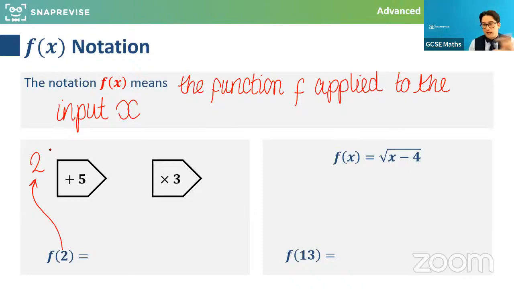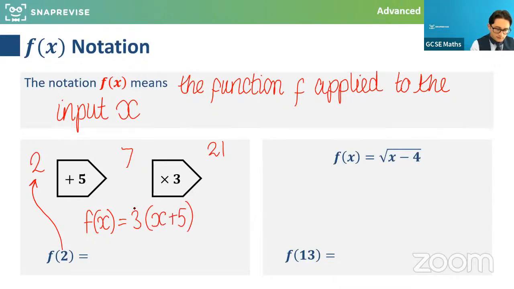But I'm going to carry on with this for now, and feel free to share answers and questions as we go. So 2, I'm going to add 5 to it, and then I'm going to times that by 3, and that would spit out 21. So what we've basically done is the general function here, f of x, is equal to x plus 5, and then all of that gets multiplied by 3. So that is the function. So what we've done with 2 is I've put 2 in, added it to 5, and times all of that by 3, and the output is 21.